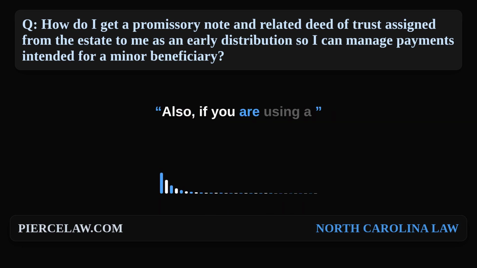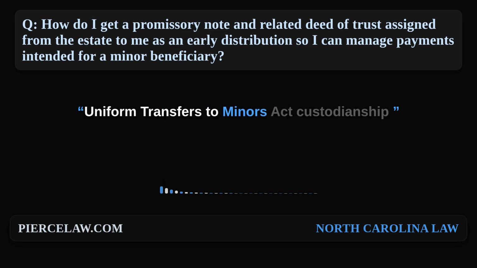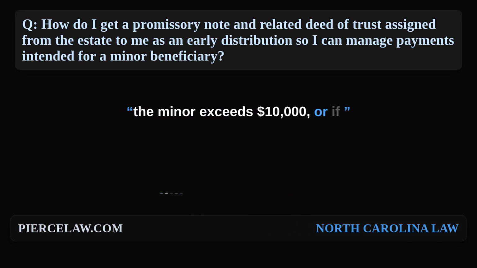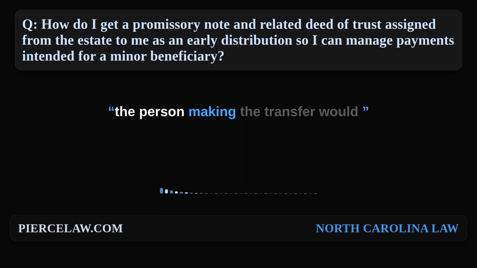Also, if you are using a Uniform Transfers to Minors Act custodianship and the total being transferred for the minor exceeds $10,000, or if the person making the transfer would also be the custodian, court authorization is typically required before the transfer can be completed.